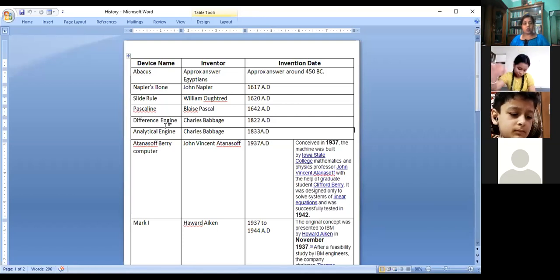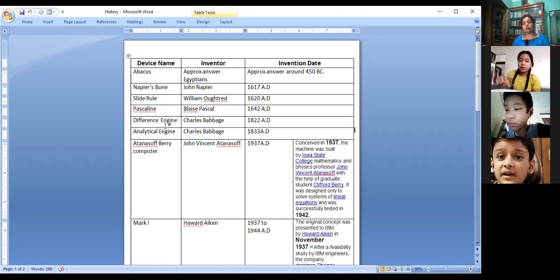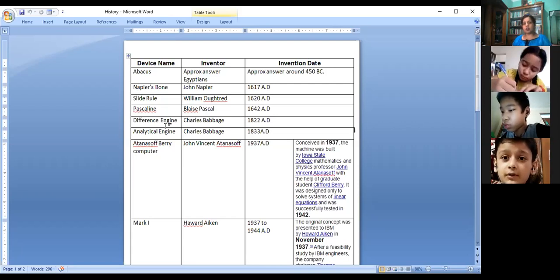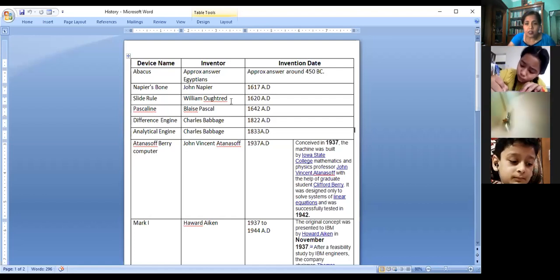He developed another machine whose name is analytical engine. He upgraded difference engine to analytical engine in 1833.